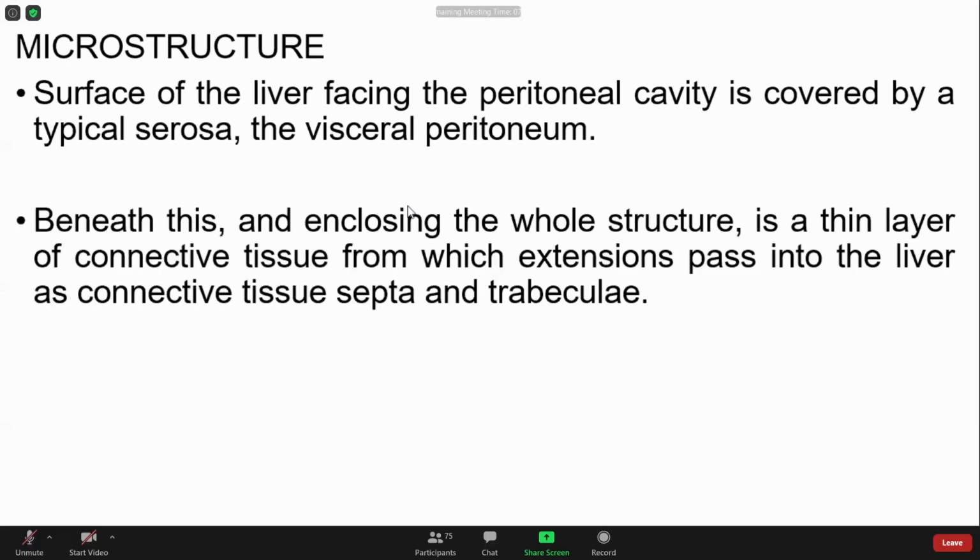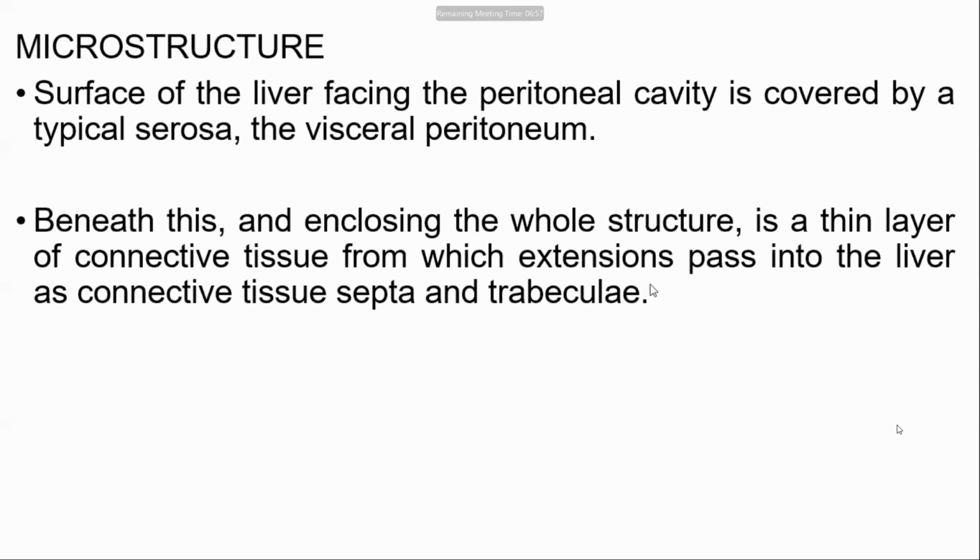Beneath this and enclosing the whole structure is a thin layer of connective tissue, from which extensions pass into the liver as connective tissue septa and trabeculae. So the superior surface is covered by peritoneum, and just inside that peritoneum, the connective tissue covering the liver is known as Glisson's capsule. That connective tissue which covers the liver beneath the peritoneum is known as Glisson's capsule. It invades the parenchyma of the liver and passes into the liver and divides into septa and trabeculae.